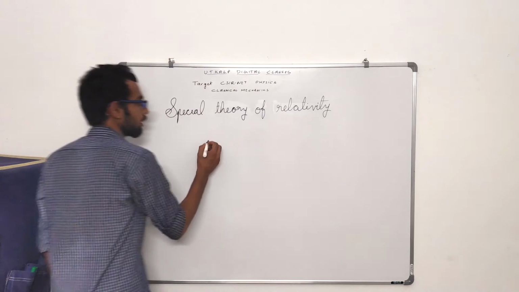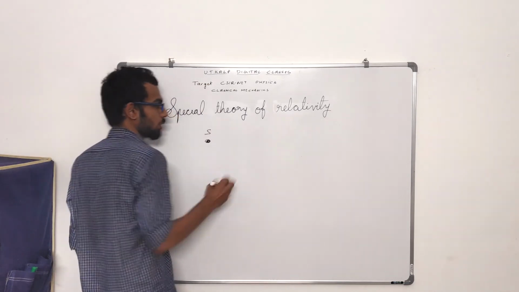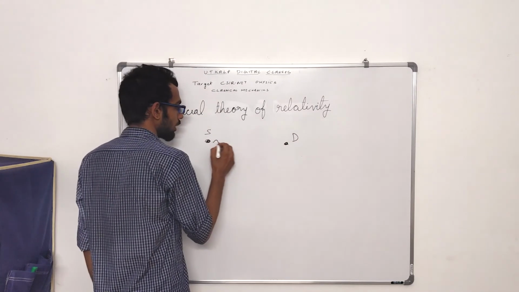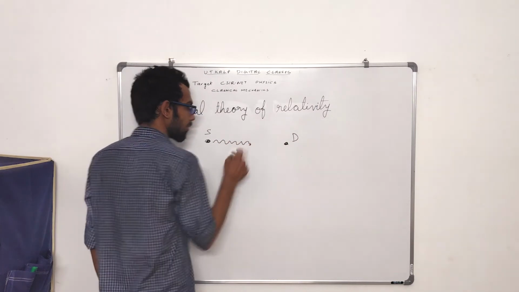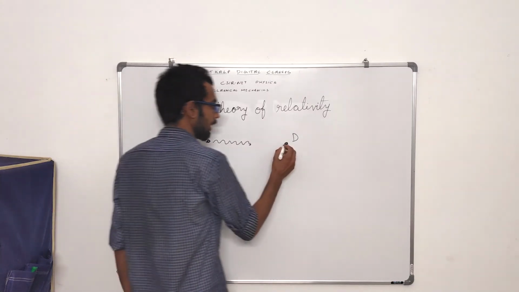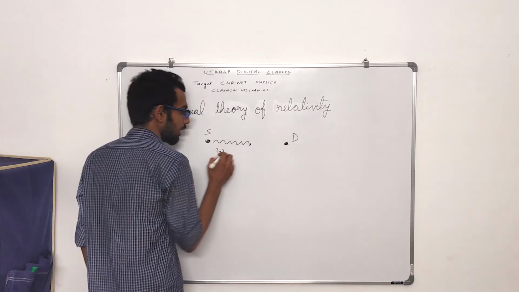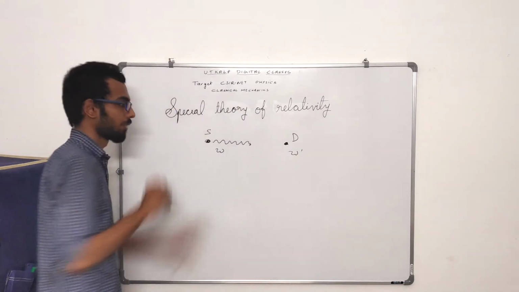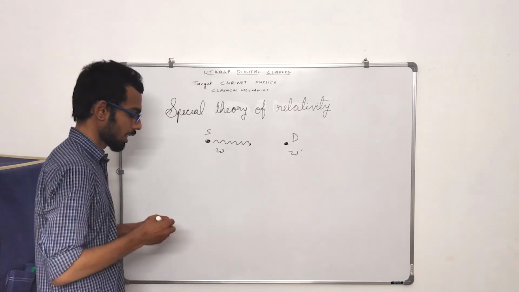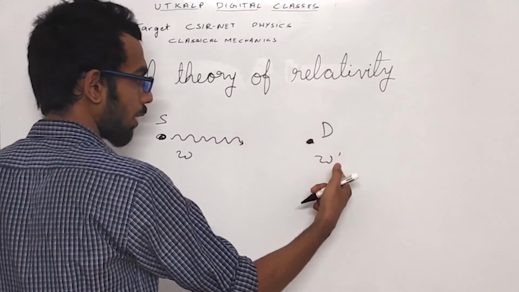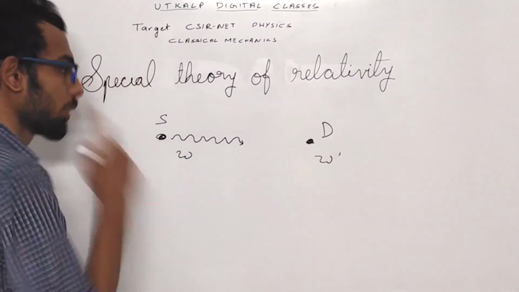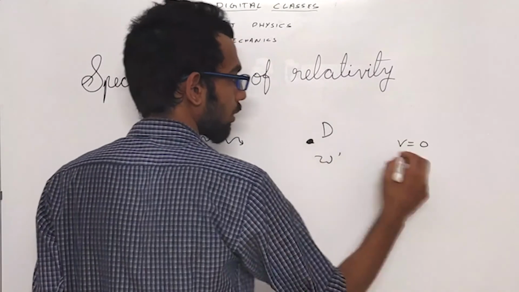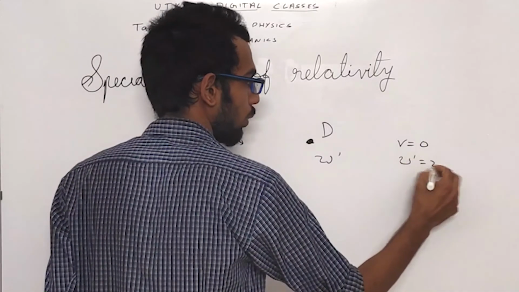So in the special theory of relativity, say if we have a source S and a detector D, and the source is propagating some light and the detector is detecting it, the source is propagating this light at a frequency omega and the detector is detecting it at omega dash. Then what happens is this: if there is no relative motion between the source and detector, then what we will observe is that omega dash equal to omega.